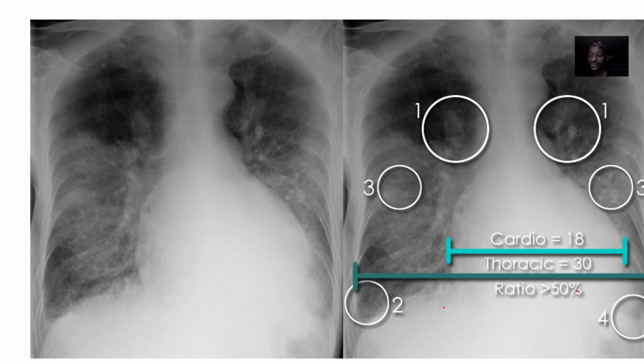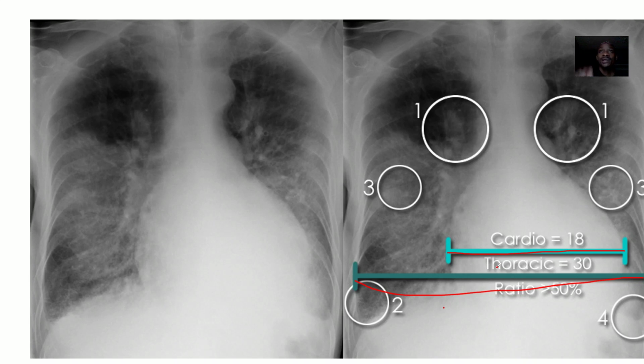Now, can you see this is the thoracic ratio? The thoracic diameter is from one side of the thoracic cavity to the other. Then the cardiac ratio is basically, you're trying to look at the highest diameter of the heart. So in normal, the diameter of the heart divided by the intrathoracic diameter should be less than 0.5.